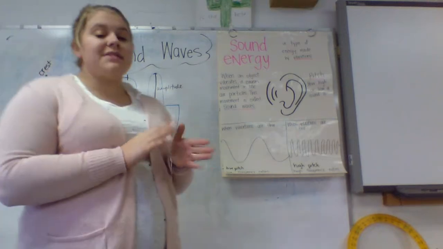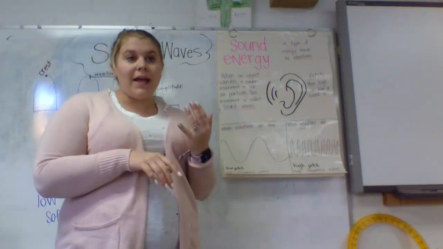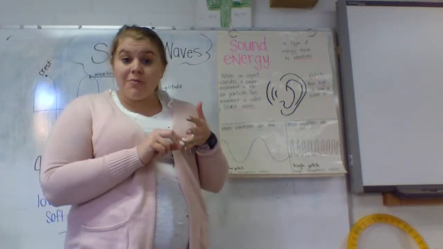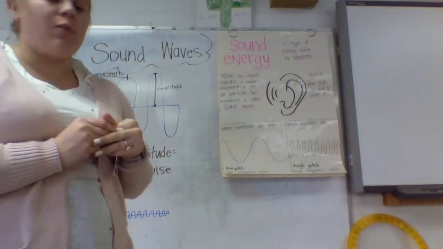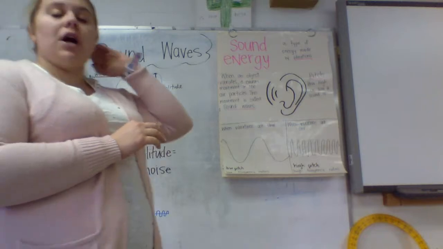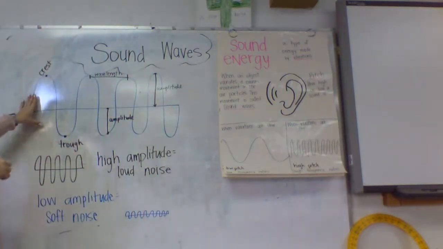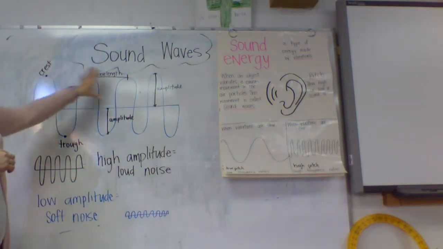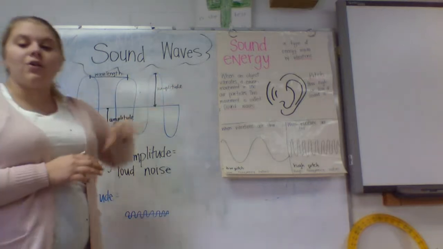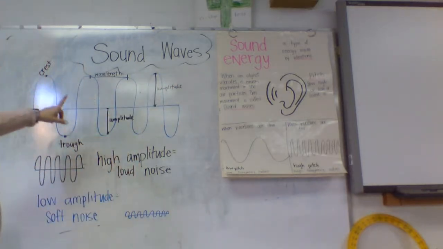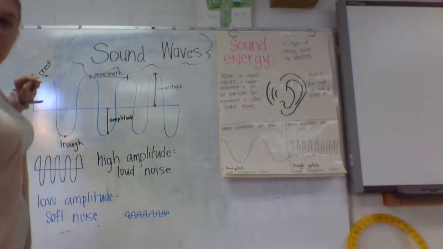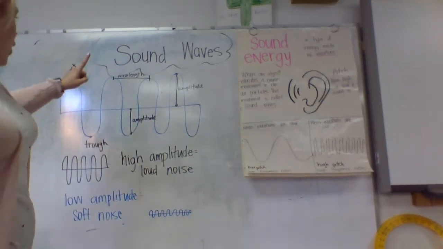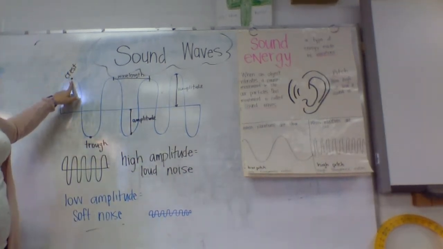With sound, we have several different things. So we know we have the waves, we've got volume of sound, we have pitch, and we have frequency that we're going to talk about. So, first of all, if we look at a sound wave, there are several parts of this sound wave that we need to know. The highest point of a sound wave is called the crest. So, up at the top, the highest point of your sound wave is the crest.